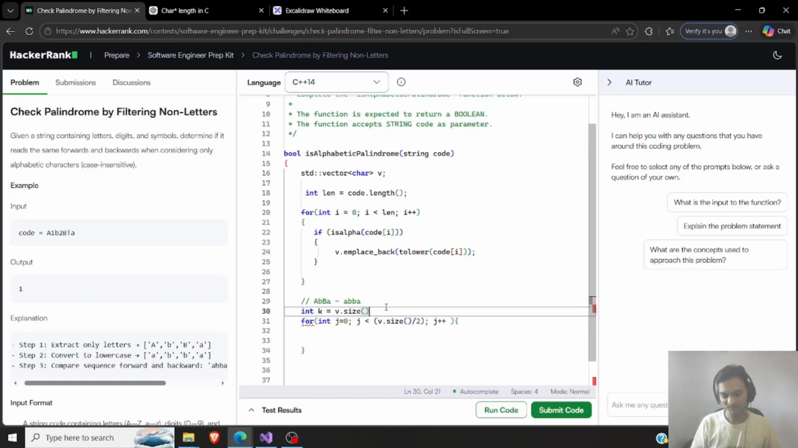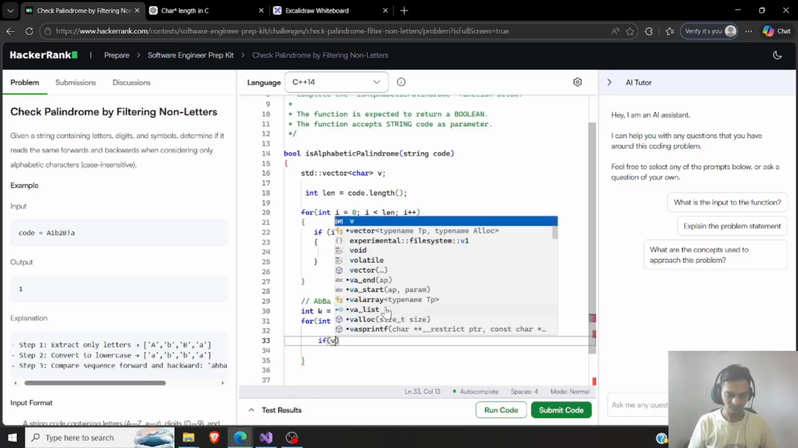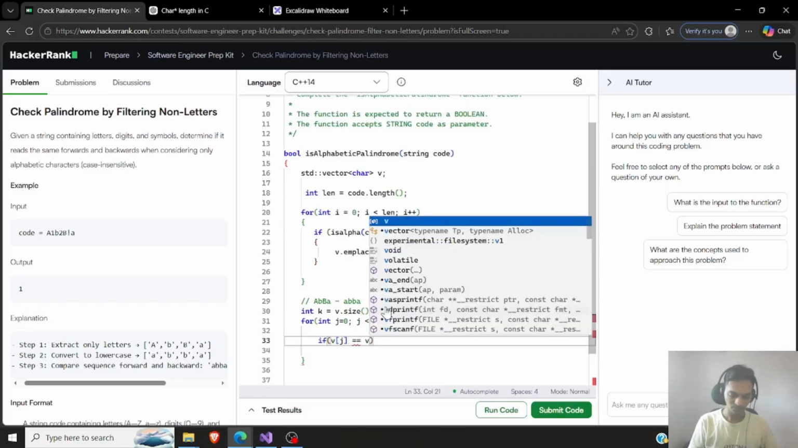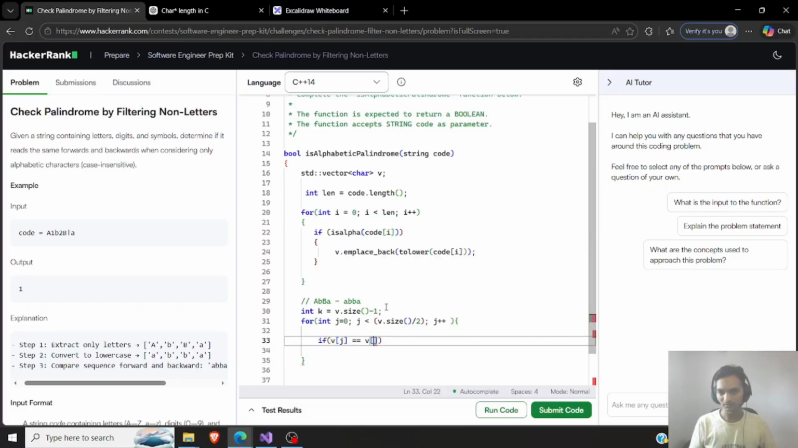So basically v dot size will give me 10 if it's a 10-element vector, but the pointer will be 0 to 9, so I'll just do -1 here, and that makes sense. And I will have to decrement k as I move ahead. So what I will do, if my vector v and j, so this is the z, first I will have the 0th element. What I'm checking here is if v of 0 is equal to v of my size -1, which is the last element, which is k.